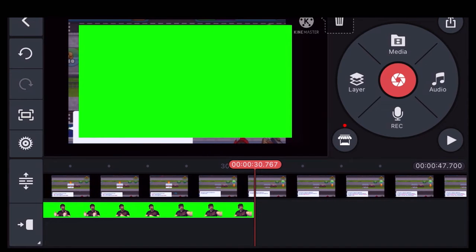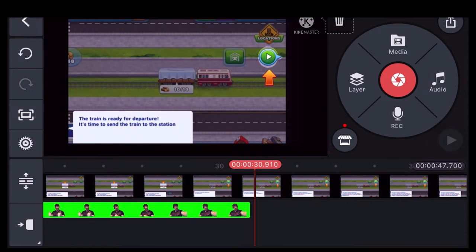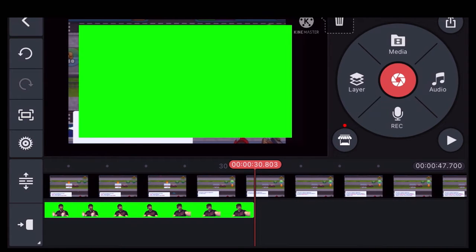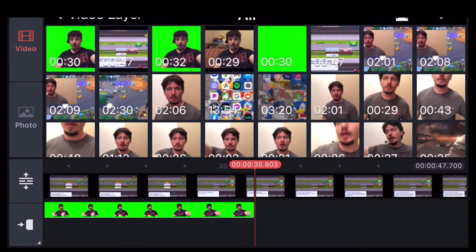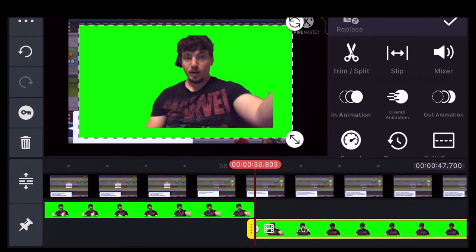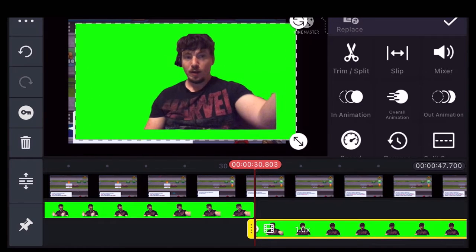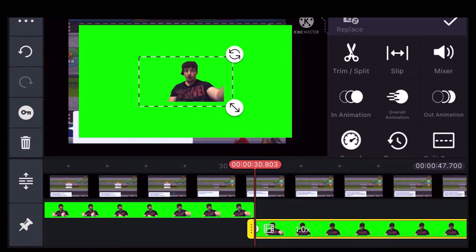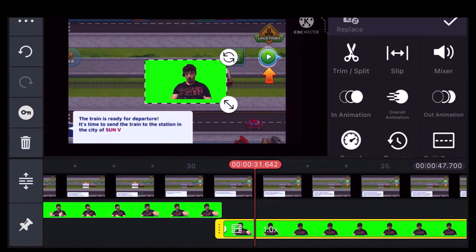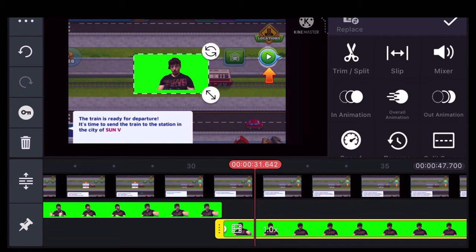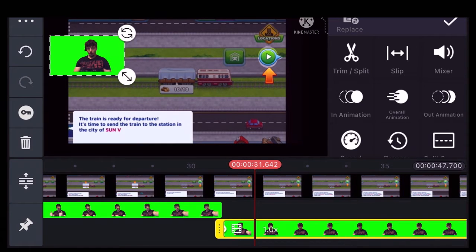If I wanted to add more because it's multiple cuts, I would say add, just the same process. Picture in picture. I only have one. I want to shrink it down. Put it in about the same spot.